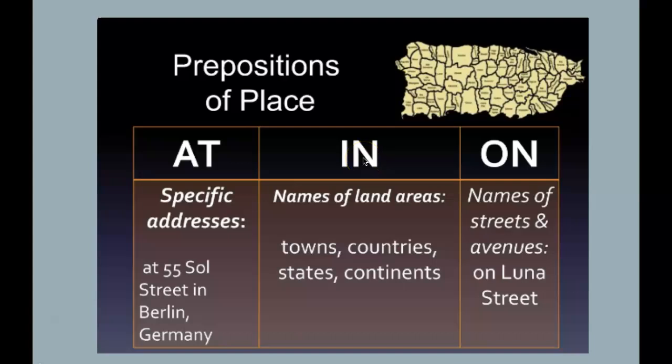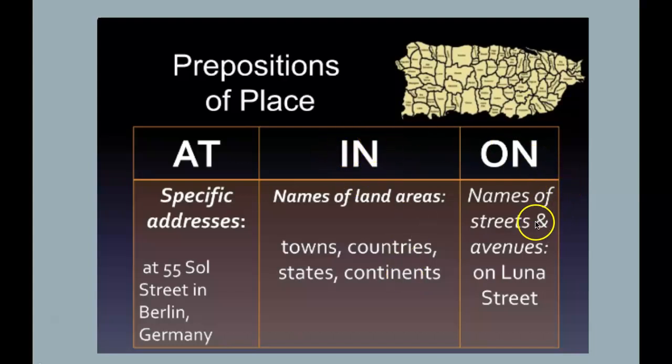Okay, in. We use in to talk about land areas, so towns, countries. In Italy, I live in Rovigo. I live in Europe, okay? Continents. So when we talk about towns, countries, states, and continents, we use in.